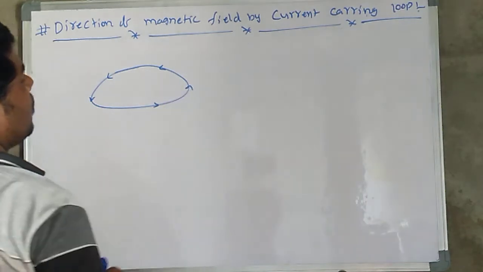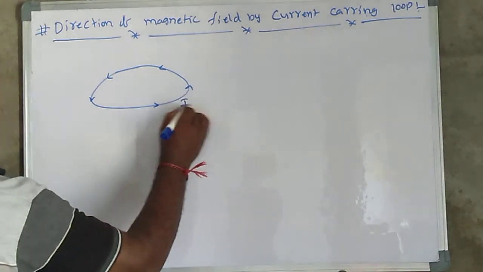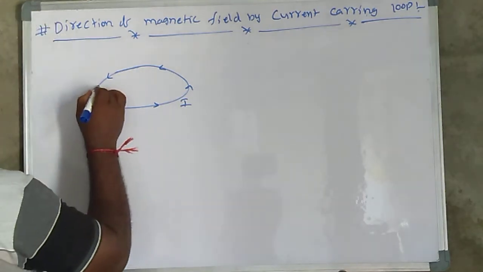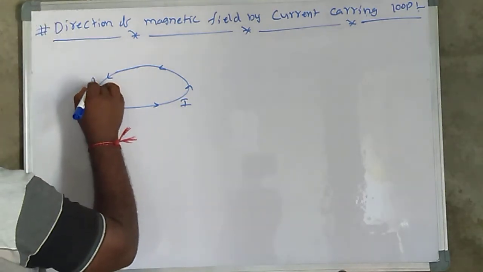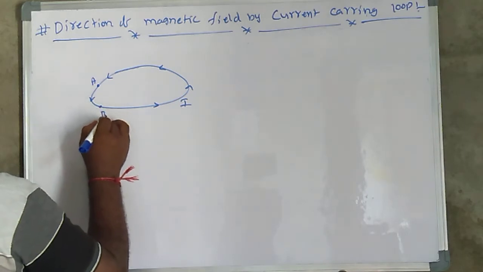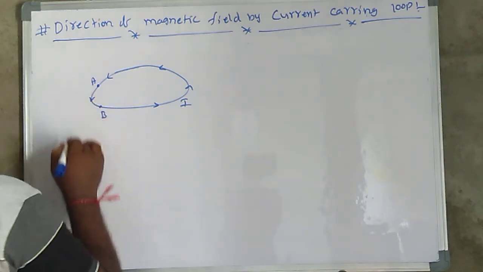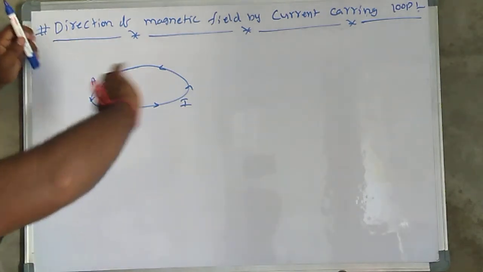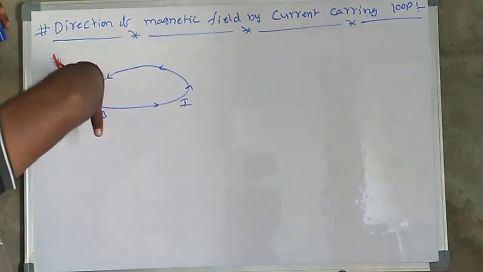This is the current direction. So I would like to identify this. Let us consider this A point, this B point. Due to this A and B, magnetic field is produced. Here you may use the right hand thumb rule. So this is the direction.